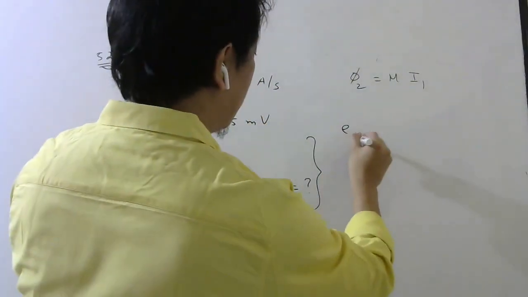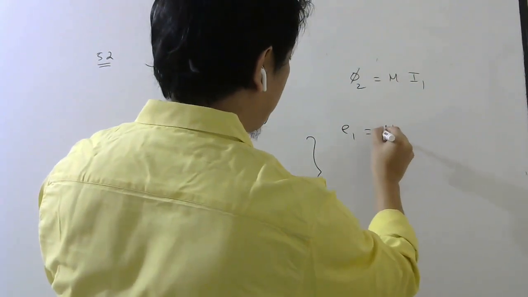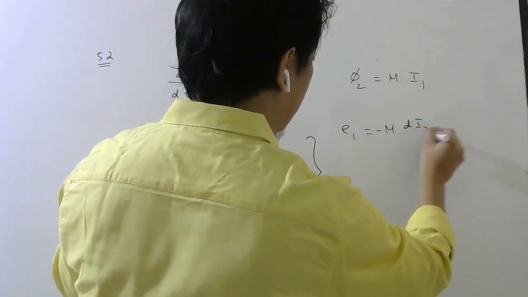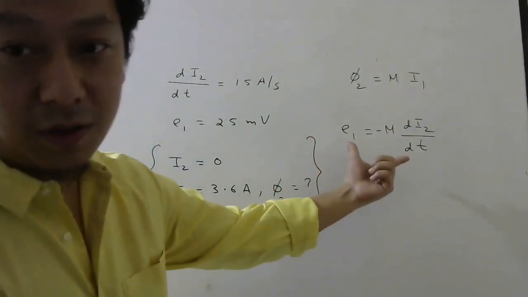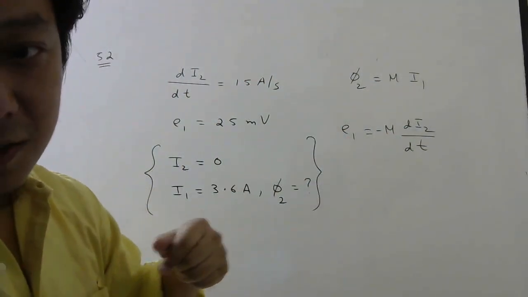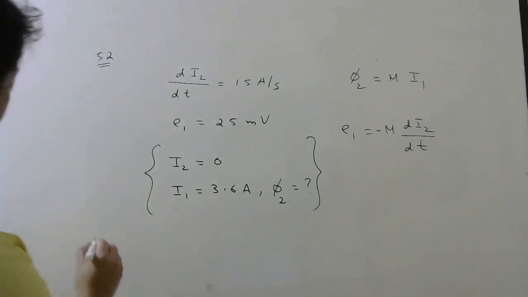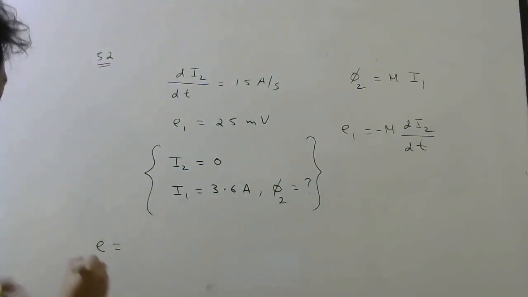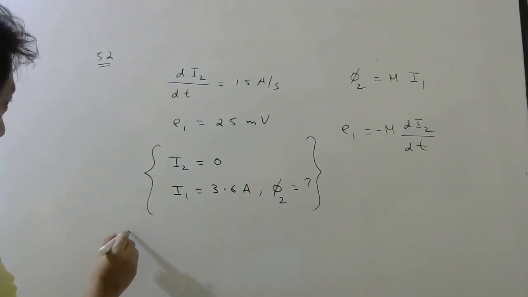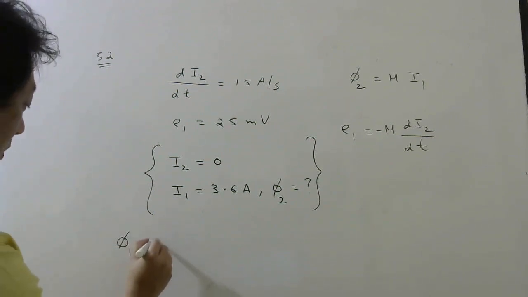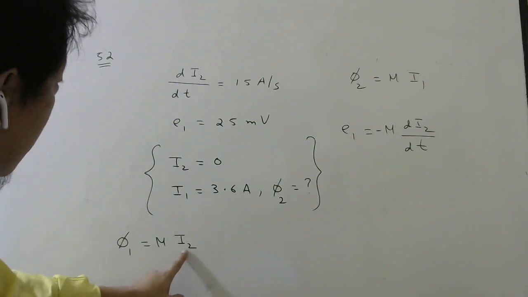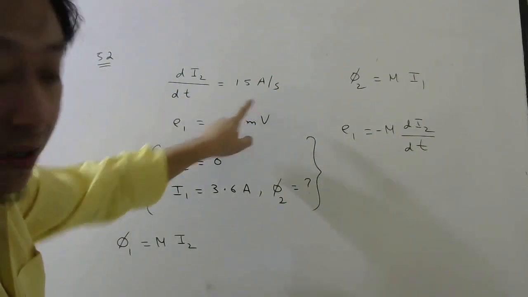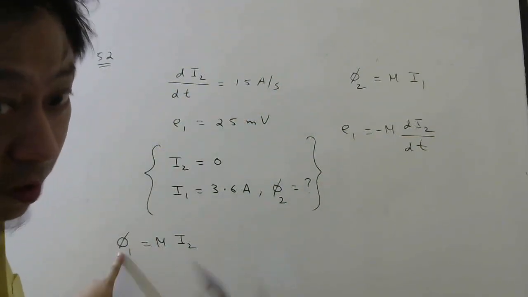So EMF induced in the first coil is minus M di2 by dt. Right? This formula we know from our regular classes when we did the theory. See, flux linked with the first coil is equal to mutual inductance into current in the second coil. If current in the second coil changes, then flux linked with the first coil will also change.